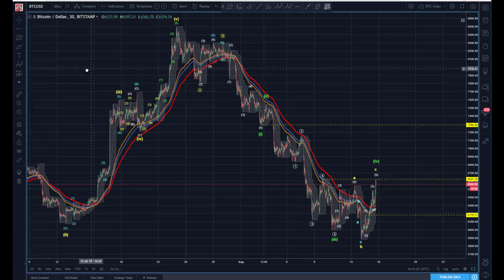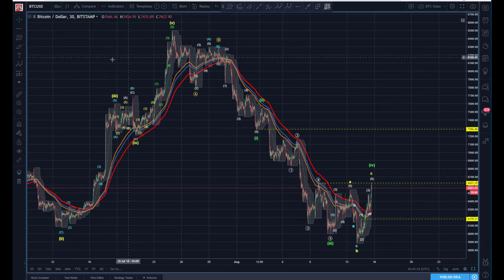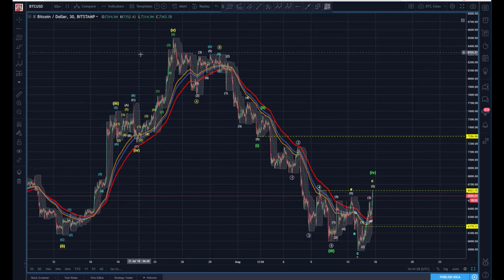But I do have a primary count here. Now we're going to work down from our pivot high up here at, we'll call it 8,500, that we made on July 25th. So this move, very difficult. No question about it. We have some anomalies here, challenges, because we're seeing retracements that are so shallow, it's making it difficult to get a good read on it. So let's just work through it here.